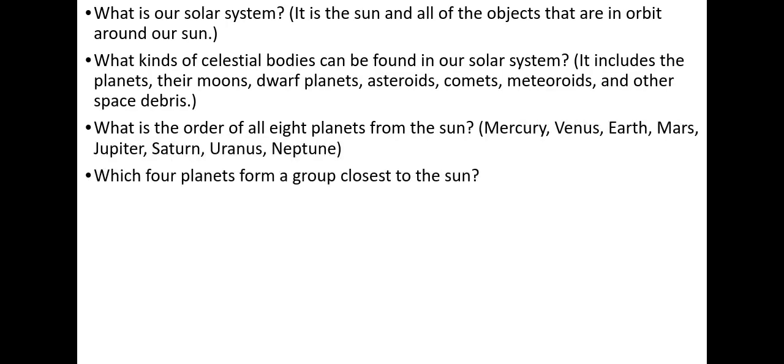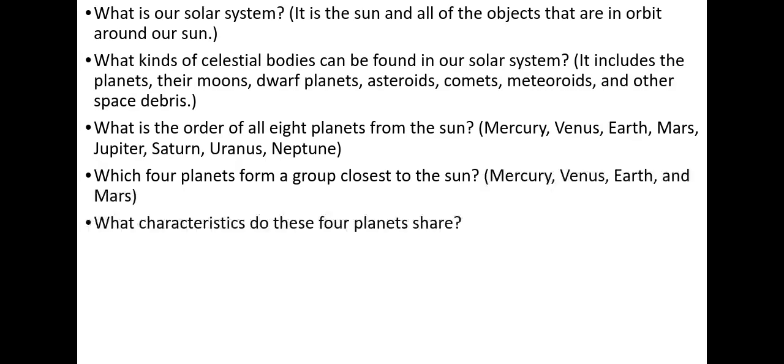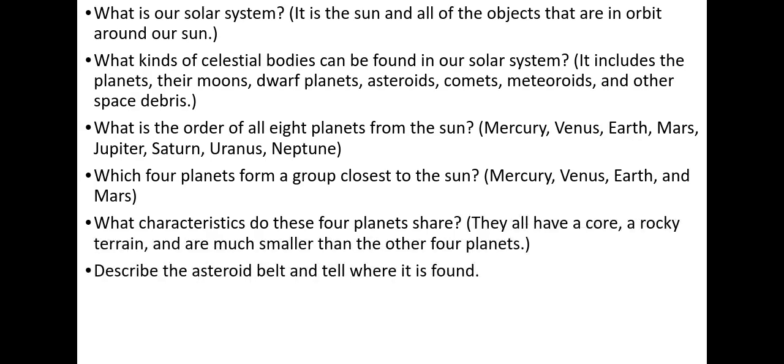Mercury, Venus, Earth, Mars, Jupiter, Saturn, Uranus, Neptune. Which 4 planets form a group closest to the sun? Mercury, Venus, Earth, and Mars. What other characteristic do these 4 planets share? They all have a core, a rocky terrain, and are much smaller than the other 4 planets.